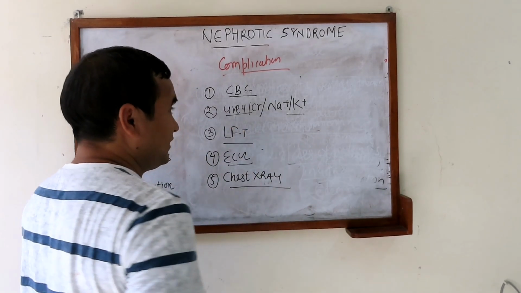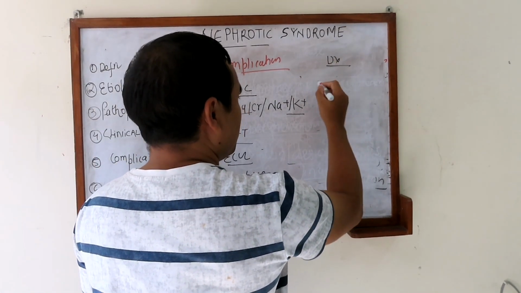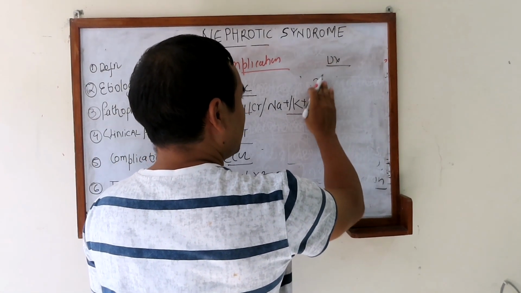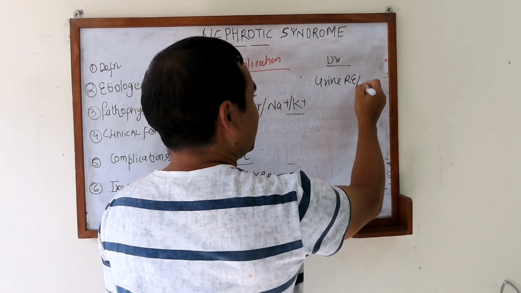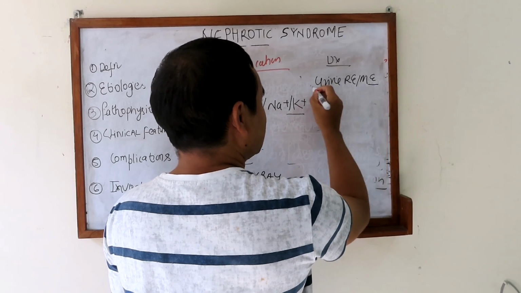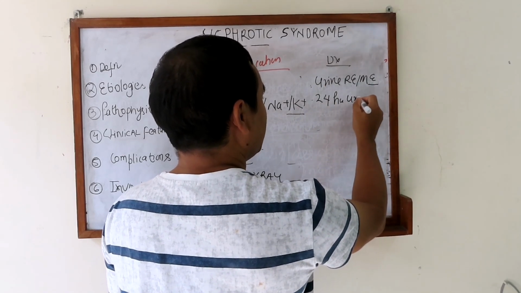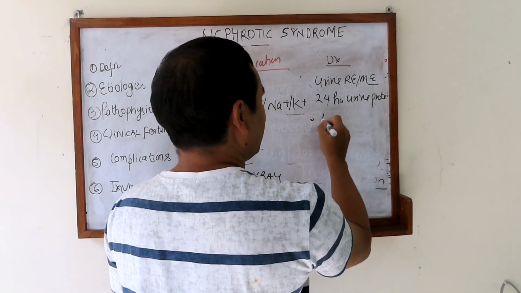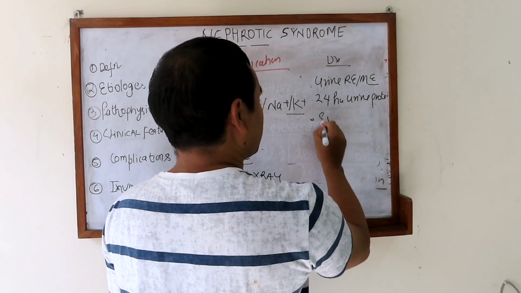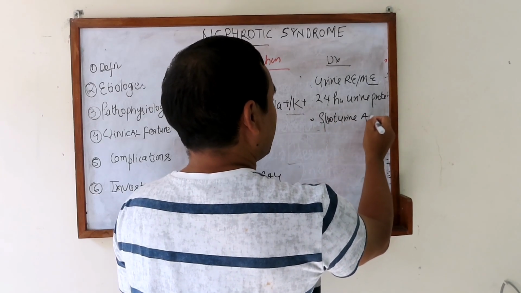Okay, but to diagnose the nephrotic syndrome, what do we need to do? We do the urine routine examination, where we can see the albumin level, and we can also check for the different casts. Then we can do the 24-hour urine protein analysis. If the facility is not available, then we can do the spot urine protein, spot urine ACR, albumin creatinine ratio.